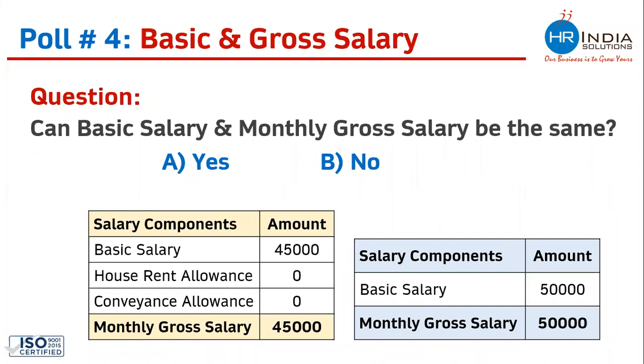So the correct answer is yes. Basic salary and gross salary can be the same. Paying allowances is purely a choice of organizations. Any company who does not want to pay any allowances is free to do that. All those companies who want to pay allowances can do that as well. So allowances are purely a choice. Paying or not paying would be decided by the company. So yes, basic salary and gross salary can be the same. Both the salary structures flashing on the screen are legally correct. Let's proceed. Thank you for your participation.